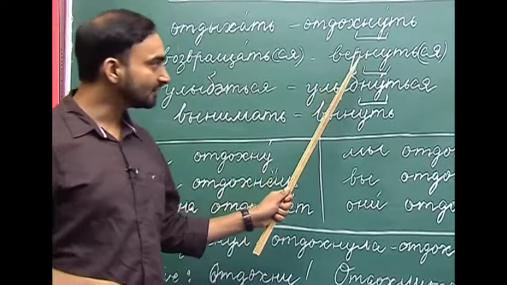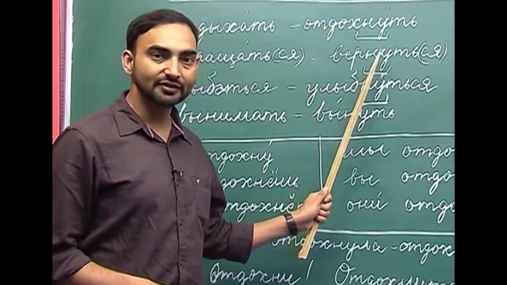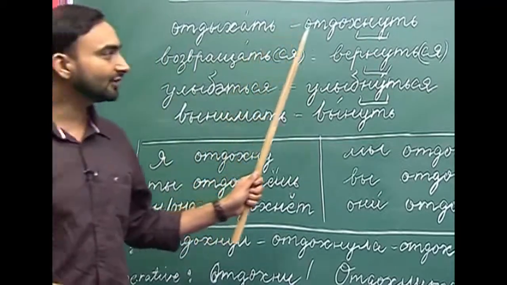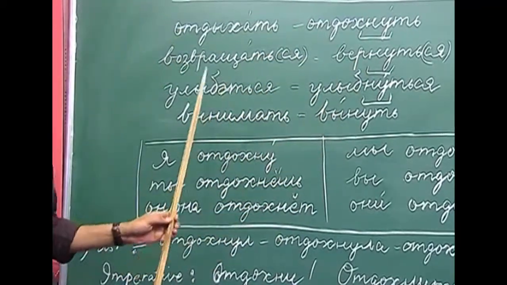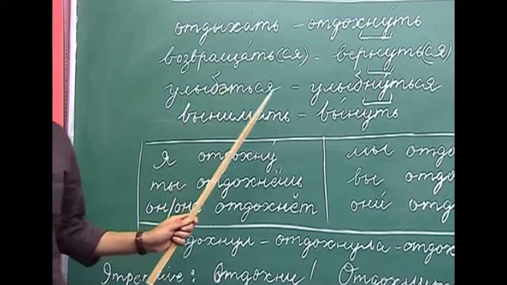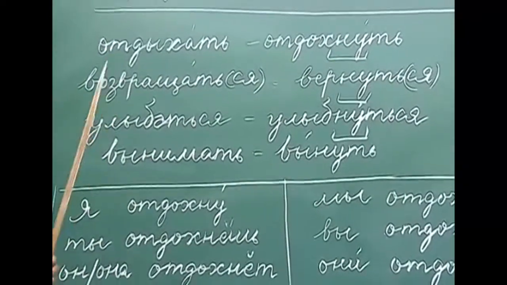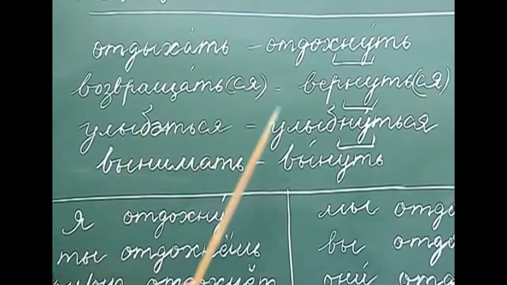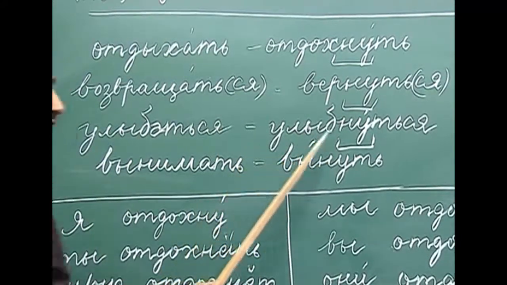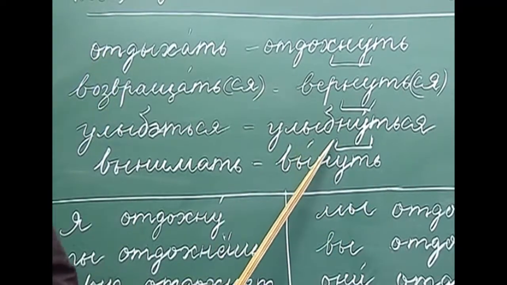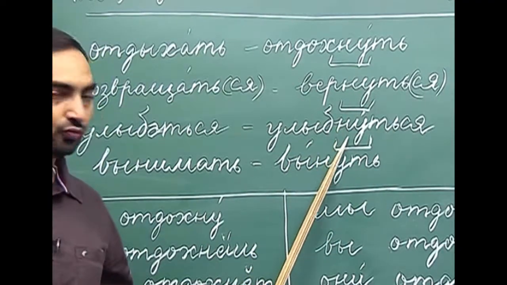Again here, as you can see, we have used the suffix nu to make the perfective. Vazvrashat, virnut. The third verb is ulibatsa. Ulibatsa is to smile. And what is the perfective aspect of ulibatsa? Ulibnutsa. Ulibnutsa again has the suffix nu.